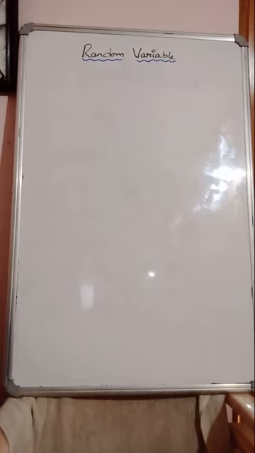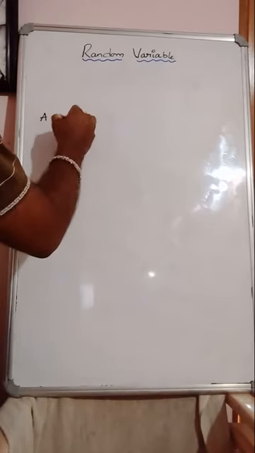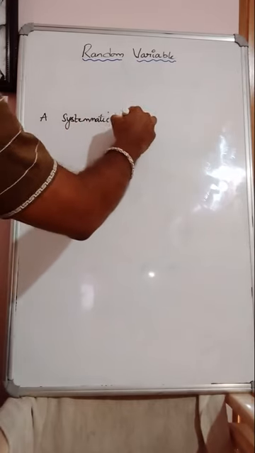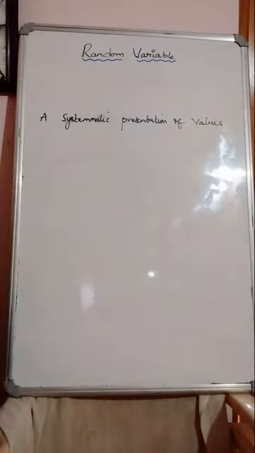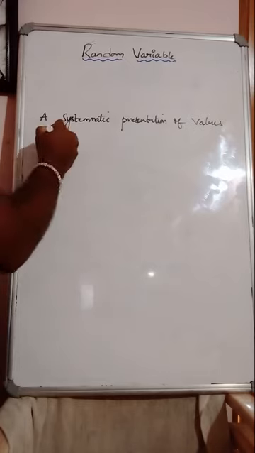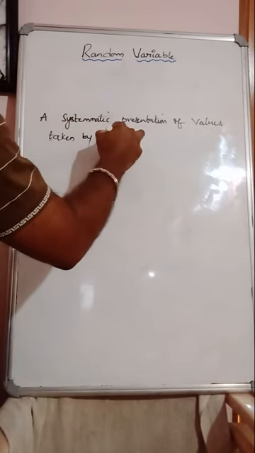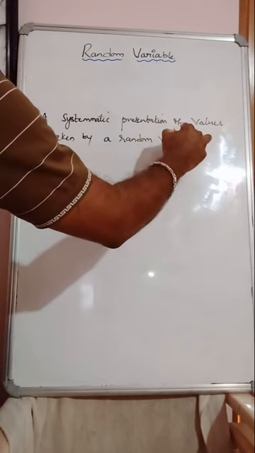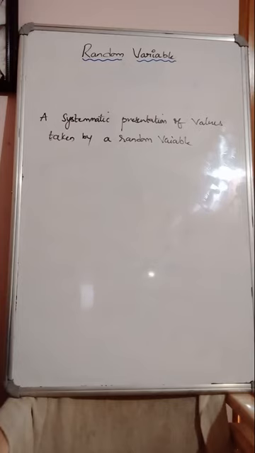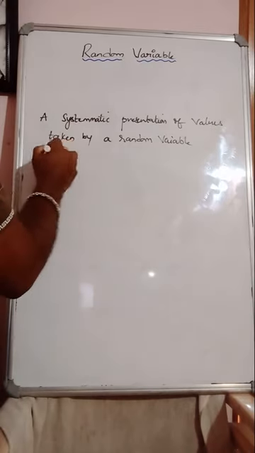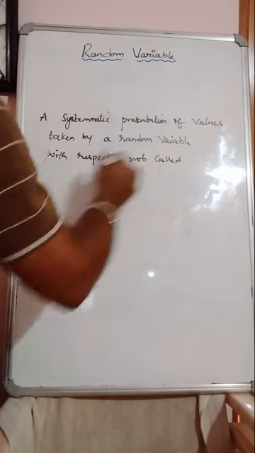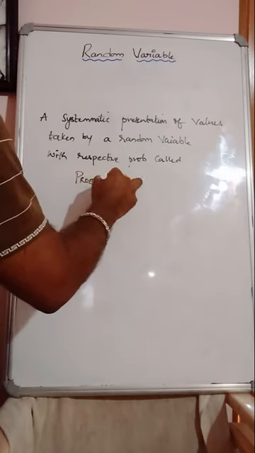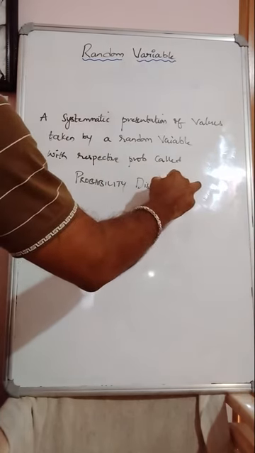So that's the definition of probability distribution. Just write down: a systematic presentation of values taken by a random variable with respective probabilities, called probability distribution.